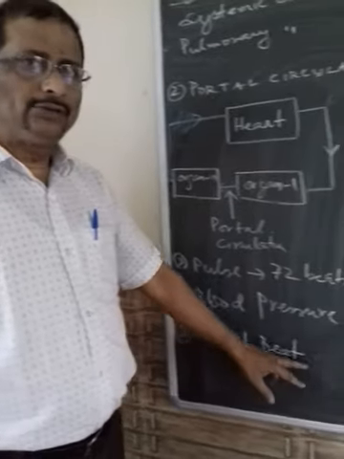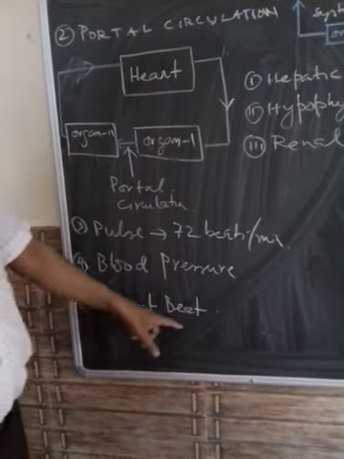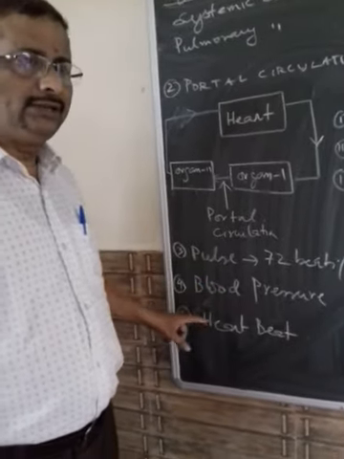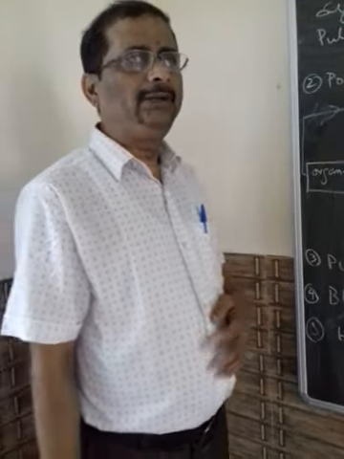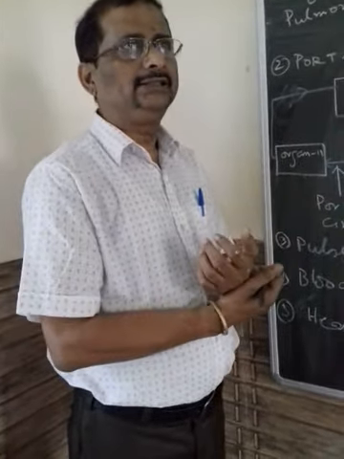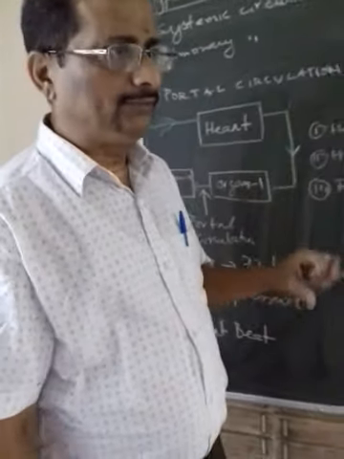Now the heartbeat, as I told you, consists of one systole and one diastole. Usually that one contraction and one relaxation of the heart is felt. That is called the heartbeat, which can be felt even in the arteries. It is almost equal to the pulse rate.